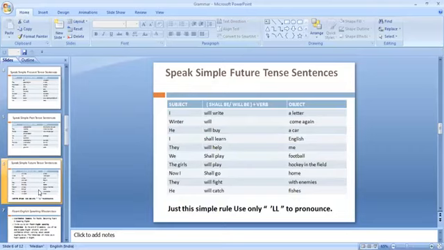So these are the very simple sentences I shared with you, and practice these 30 sentences. You build up your confidence, and I am very confident after going through this lesson.